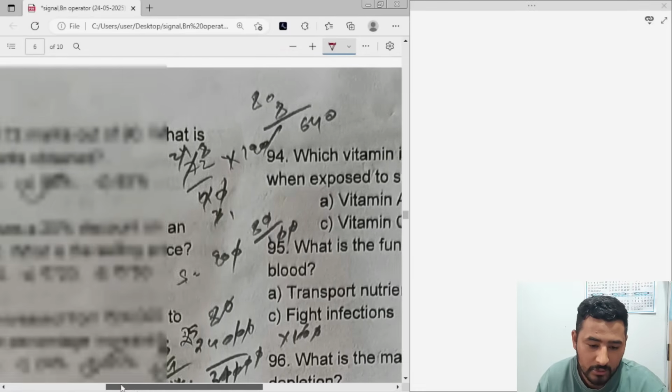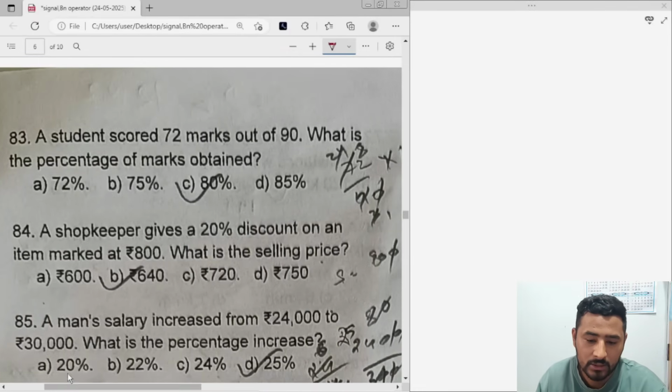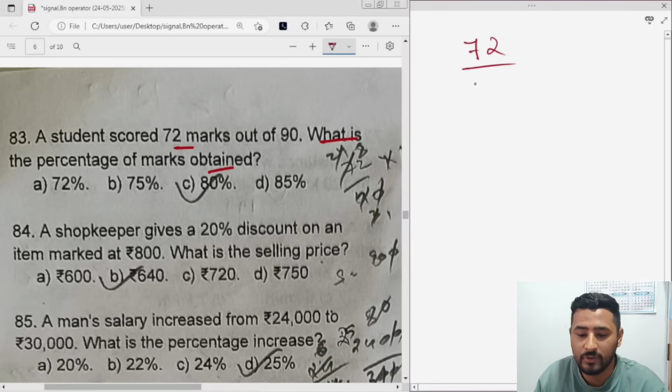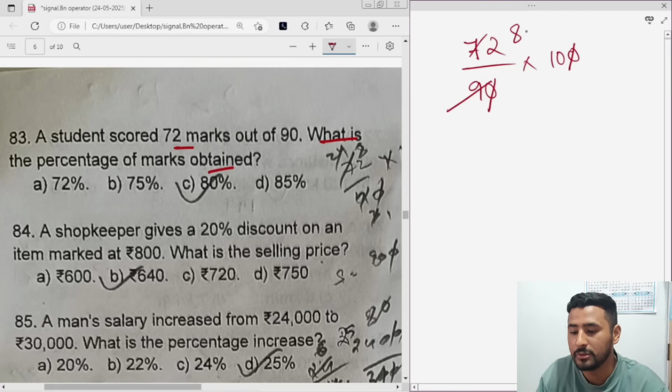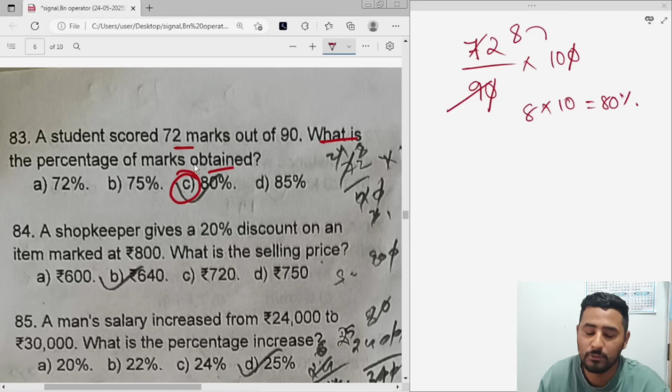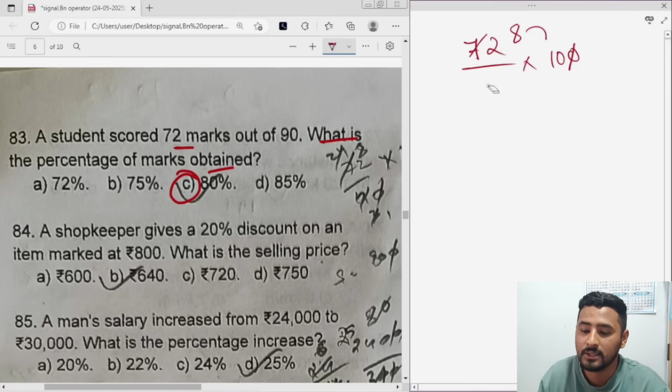That is 83. We're almost over with the arithmetic. A student scored 72 marks out of 90. What is the percentage of marks? Very easy. 72 divided by 90. Out of 90 got 72, and you need a percentage. Divide, multiply by 100. The 0s get cancelled. 9 8s are 72. 8 into 10 is 80%. Option C will be the correct answer for 83. Let's see next.